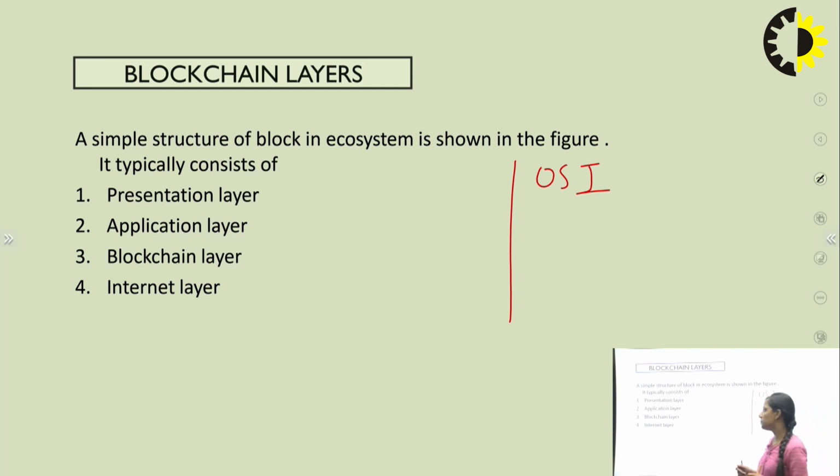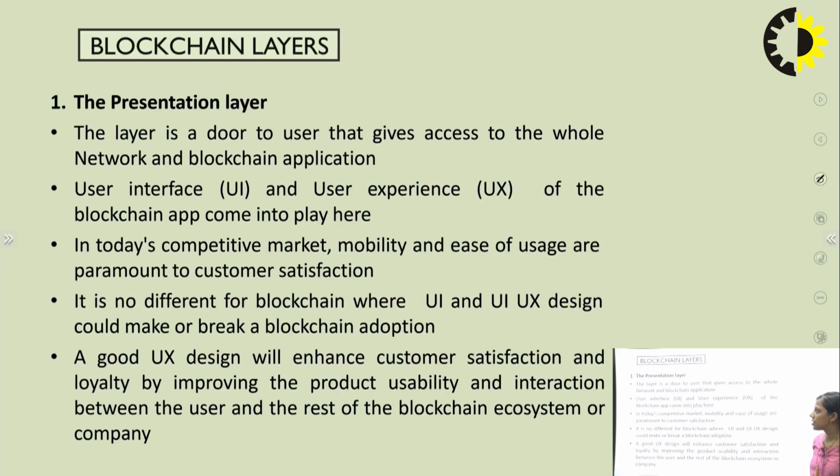We are having 4 layers over here. The first one is the presentation layer, then the application layer, the blockchain layer, then the internet layer. So in the blockchain layer we are having 4 layers over here. Let's discuss the first layer, that is the presentation layer.